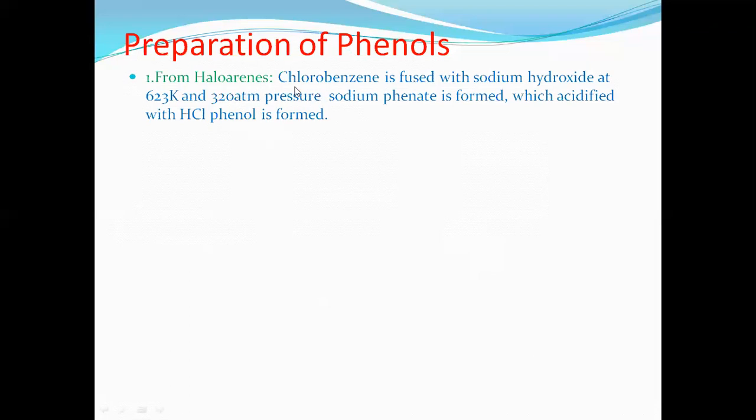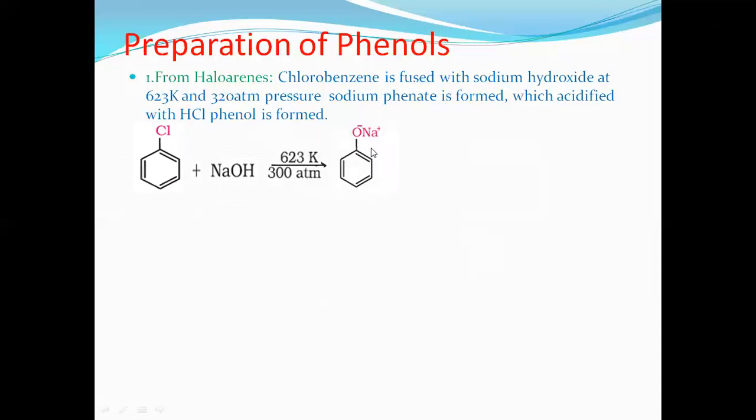How? Example, chlorobenzene is fused with sodium hydroxide. Sodium phenate is formed, that means chlorine is substituted by ONa, and sodium phenate is acidified with HCl. Phenol is formed. Simple. It is a haloarene, nothing but chlorobenzene. When it is treated with sodium hydroxide, here this is Cl minus, and here the group is NaO. This ONa substitutes in the place of what? Chlorine.